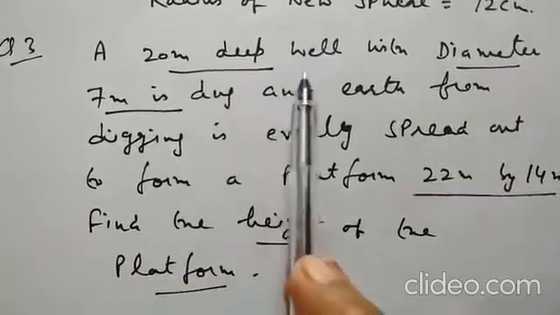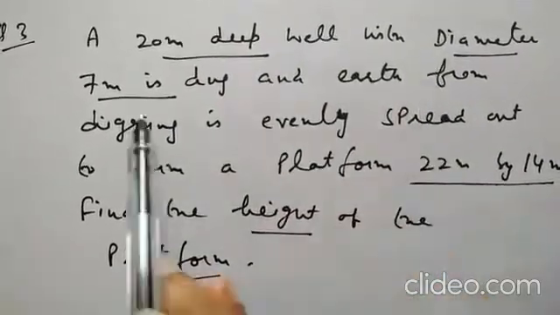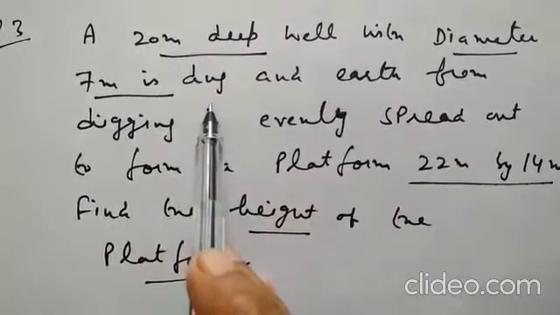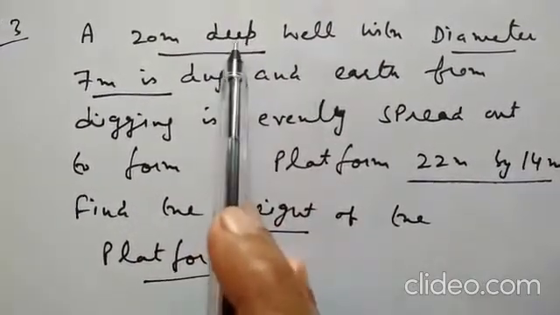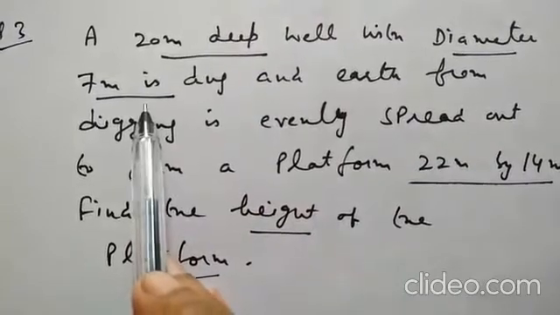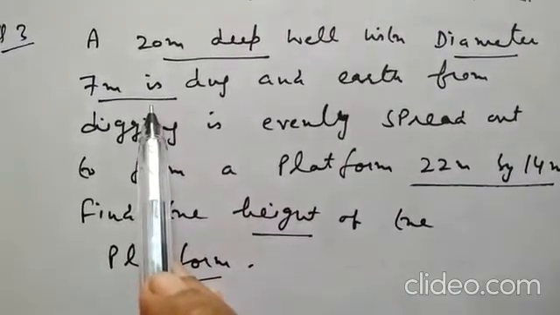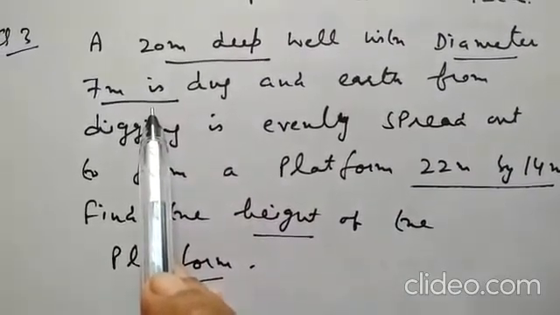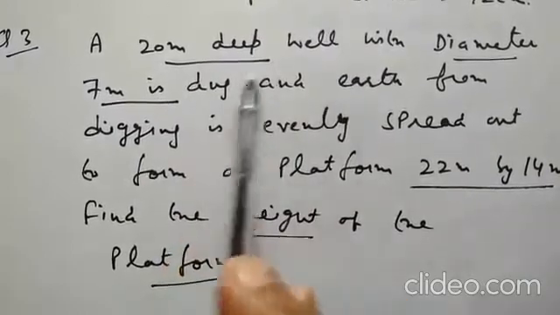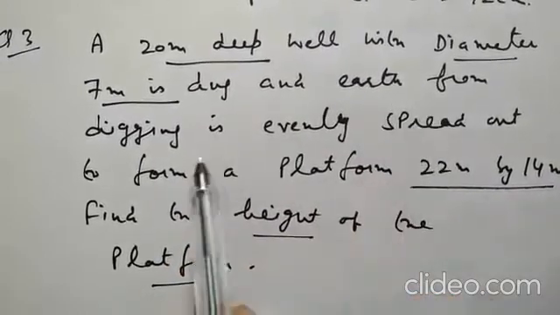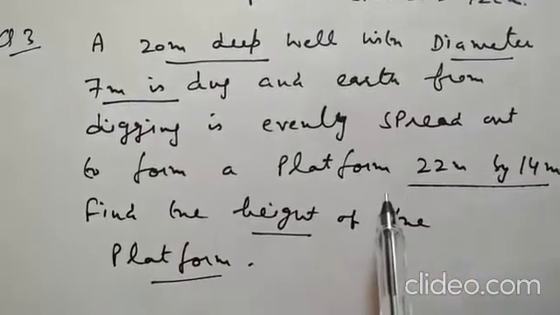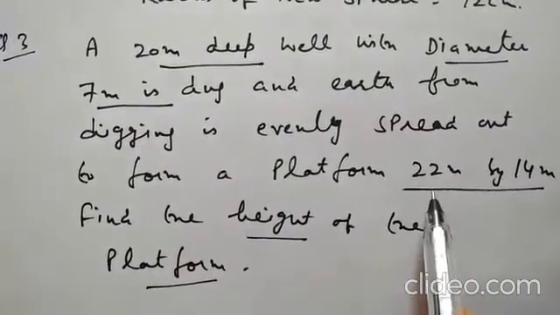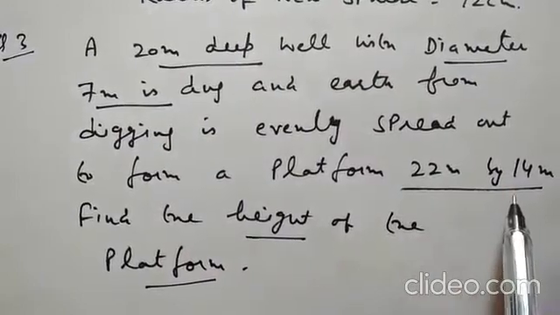A 20 meter deep well with diameter 7 meter. If we take the case of a well with depth and height, it will form a cylinder. So well is cylindrical in shape. So well is dug and earth from digging is evenly spread out to form a platform 22 meter by 14 meter.